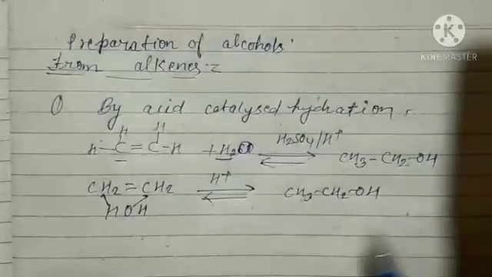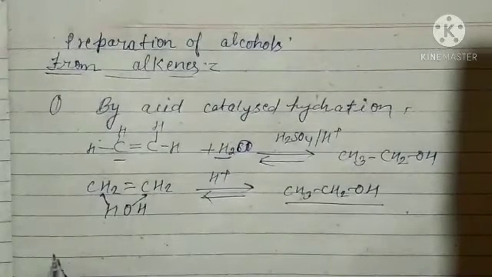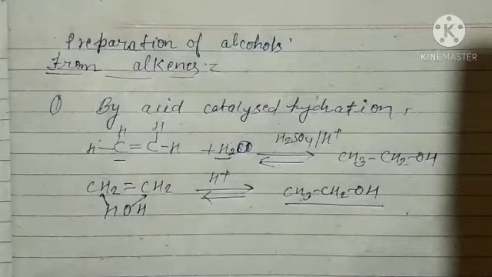So what we get is alcohol. What type of alcohol? Primary alcohol. This point you have to remember: this method is only applicable for the preparation of primary alcohols. You can write in your notes that secondary alcohol can't be prepared by this method.